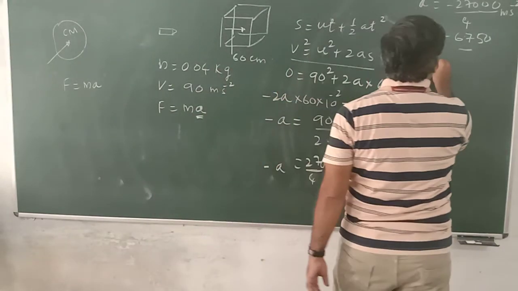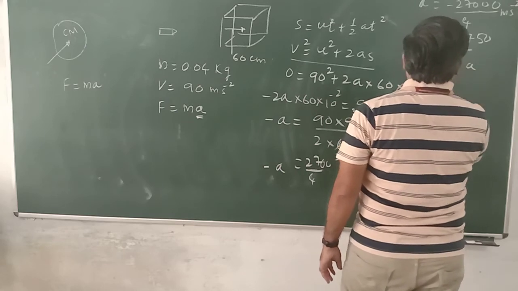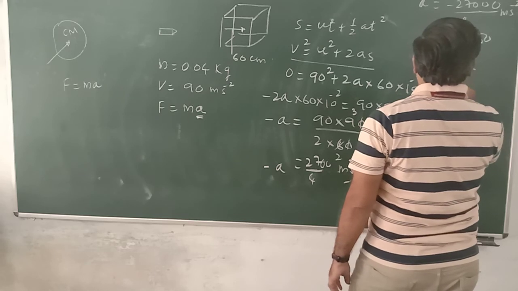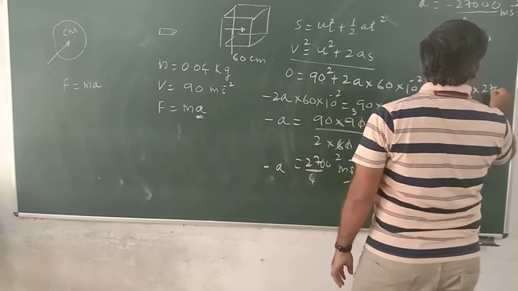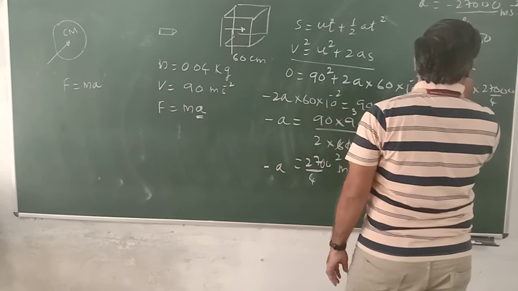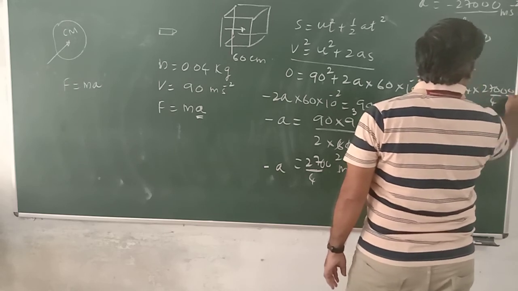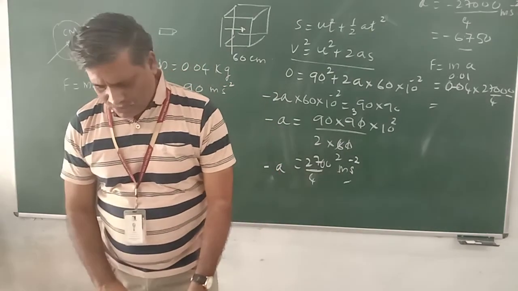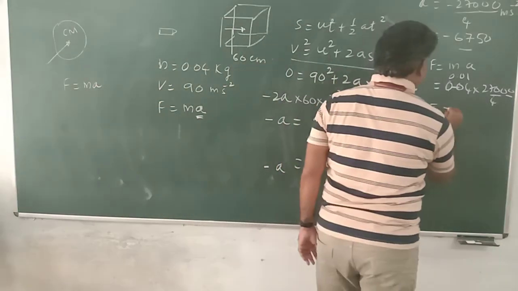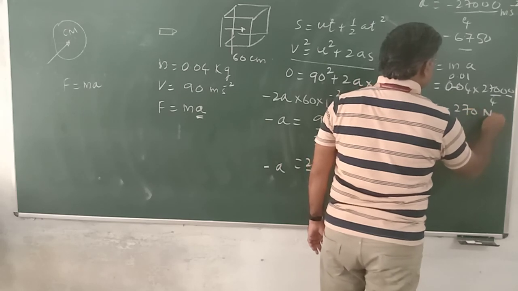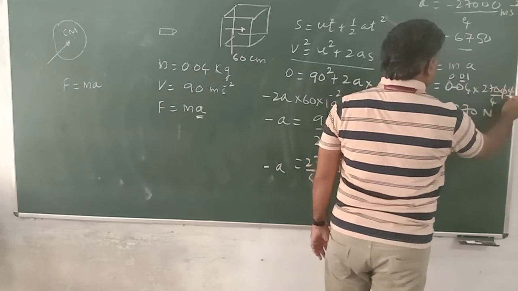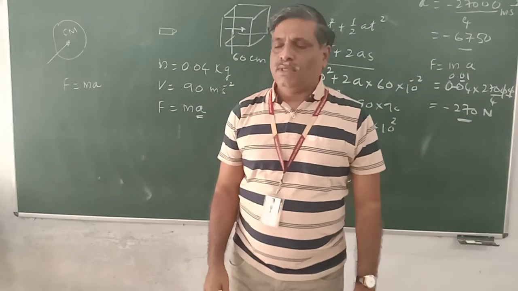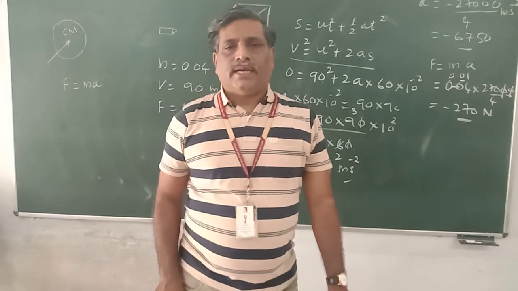Force is equal to m into a. Force is 0.04 into 6750, which is 270. Force will be equal to minus 270 Newton. It's a stopping force, therefore negative. That's all for Newton's second law. Thank you.